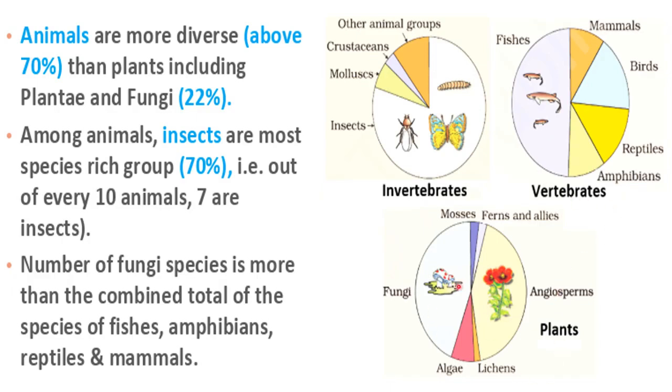Now if we see here about the plants, because fungi are also included here with the plants, we can see angiosperms are more in number, then algae and lichens, and also mosses and ferns. These are least in number, right? After that there is the number of algae and lichens, and the most diverse group is fungi. After that angiosperms, and the least diverse group is lichens. So these things you need to learn from here.